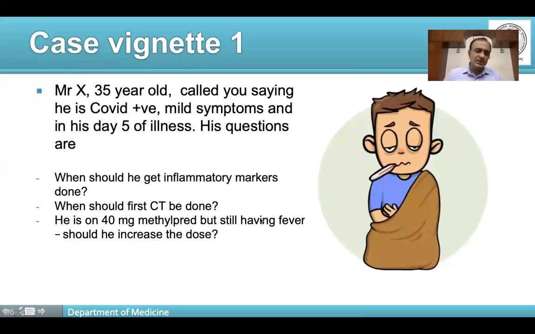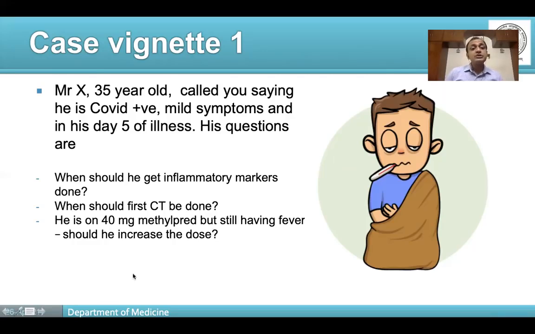So let us start with case vignette one. This is about Mr. X, a 35-year-old male who has called you saying that he has been recently diagnosed COVID positive, with mild symptoms, and he is day 5 into his illness. This is one of the several phone calls that you perhaps receive during the day. He says that he has already talked to some friends and relatives, and he has also googled about his symptoms. What he wanted to know is very specific. He wanted to know when he can get his inflammatory markers done. He knows about CRP, IL-6, ferritin.